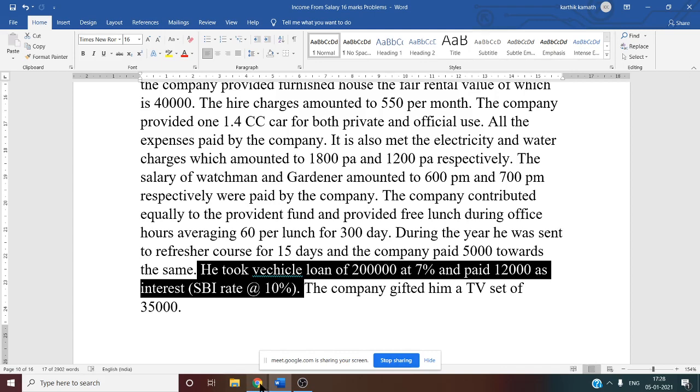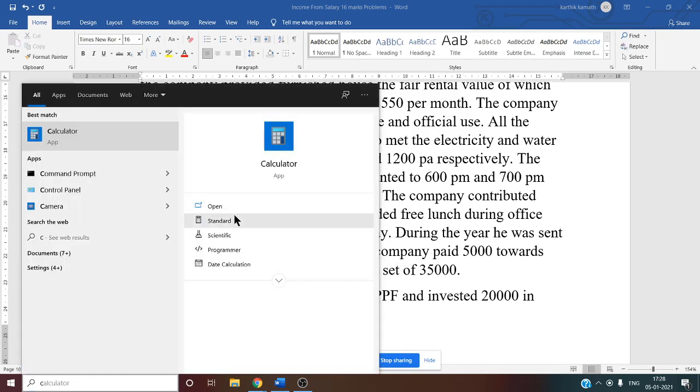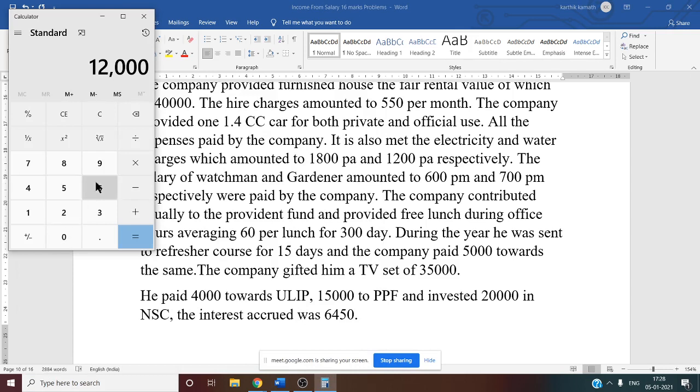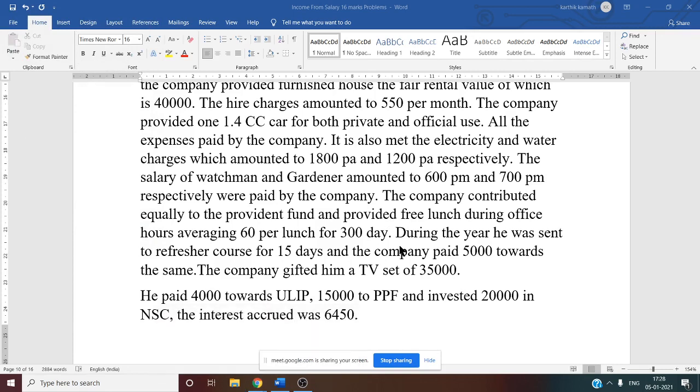Just we have to calculate now. 12,000 into 3 by 7. 3 comes in the numerator, 7 goes to the denominator. 5,142.85. Is this correct? Yes, sir. So you have to do cross multiplication, then you will get the amount of interest taxable.